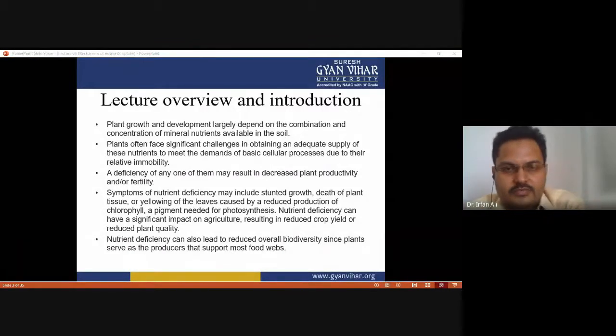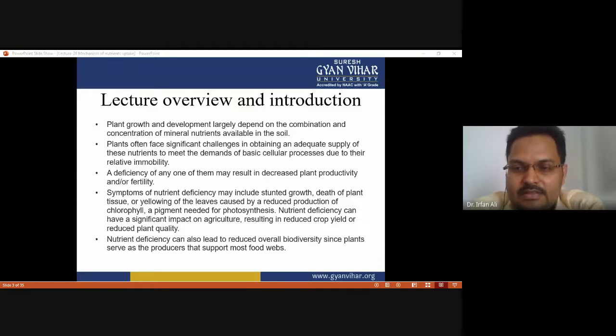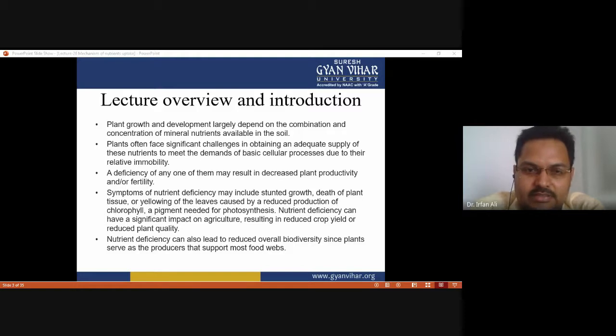First of all, we need to know that plant growth and development solely depend on the combination and concentration of mineral nutrients available in the soil. Like in the previous lecture, we discussed various micronutrients and macronutrients. These nutrients are required in a particular quantity for normal growth and development of the plant.